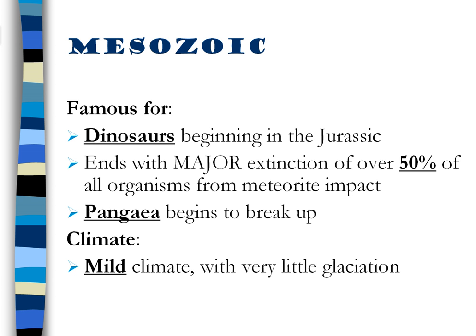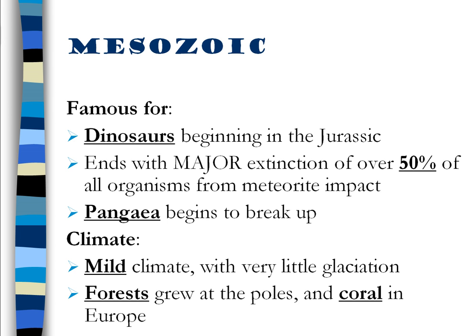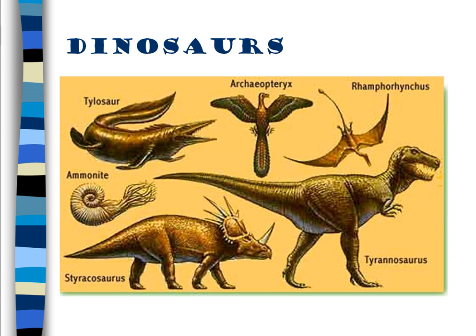Climate is very mild, very little glaciation. That's why images of the picture Jurassic Park, that movie, was very jungle-like. That was very typical for the time period, actually. Forests were growing at the poles, and coral, like you see in the Bahamas, was growing up in Europe. So it's extremely warm. These are some common dinosaurs of the time period.